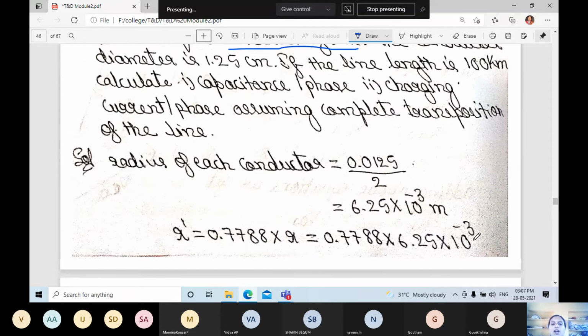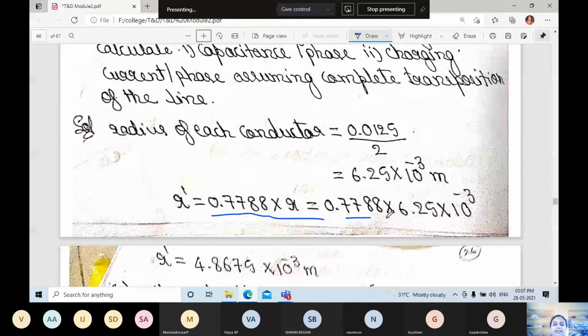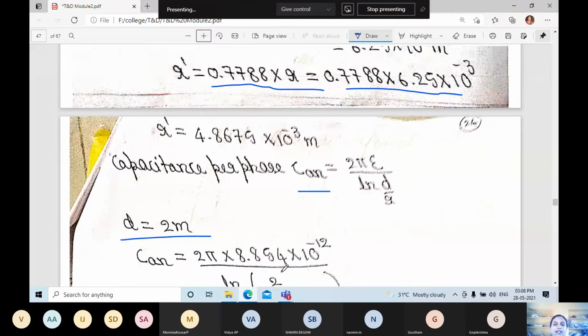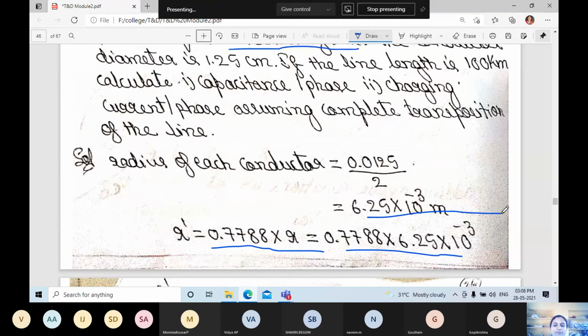R dash is equal to 0.7788 into R, which is 0.7788 into 6.25 into 10 to the power of minus 3. Next, the capacitance per phase, C_AN, is equal to 2 pi epsilon divided by ln D by R. D is equal to 2 meter, and the R value we got here is D divided by 2, that is 6.25 into 10 to the power of minus 3.